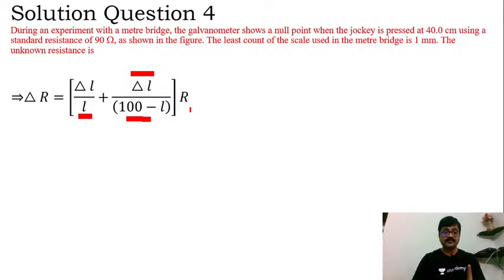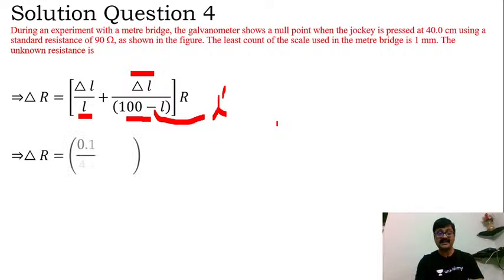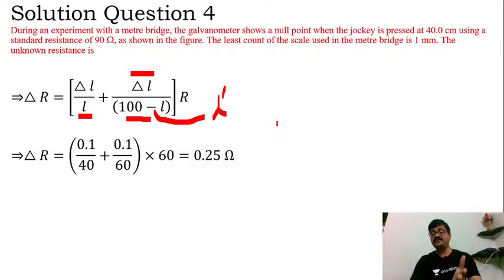Okay, so I hope it is clear. Yes, so here this is L dash, my dear students. I have written it for L dash here. Fine. So now next step, I'll simply substitute all those values. Now delta L is given as 0.1, is it not? Yes.